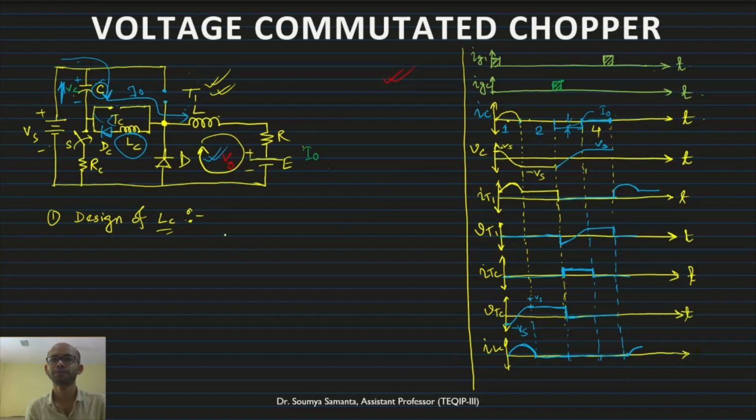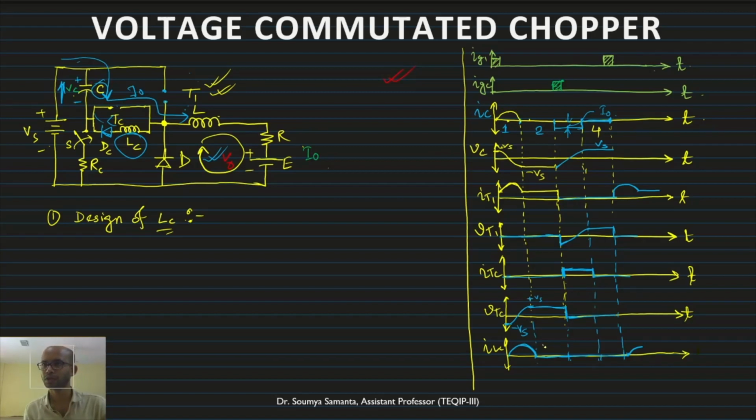Design of LC. How can we design it? That is from the initial starting part of the circuit. Initial starting part means during mode 1. During mode 1, we can see there is oscillatory behavior because of the presence of L and C. And what is the response? That is the current. The current through IL and IC is equal.